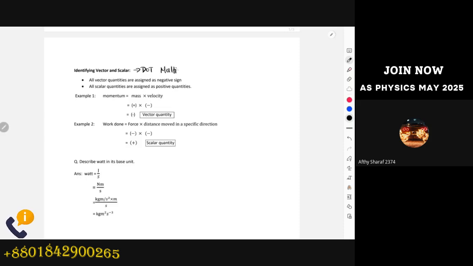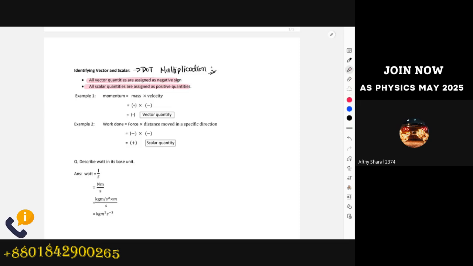So for dot multiplication, all vector quantities are considered as negative sign and all scalar quantities are considered as positive sign. Always remember one thing: in physics, all of the equations that you will see, for example all of the equations that you also saw in IGCSE physics, all have assumptions, because in physics we always neglect air resistance. But in real life, I cannot neglect air resistance. So for all of the mathematical things we do in physics, for all the calculative part in physics, there are always assumptions.